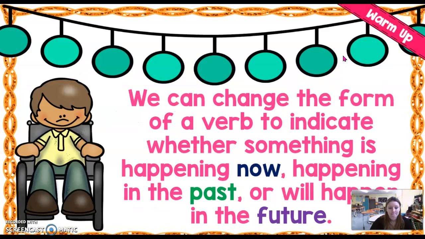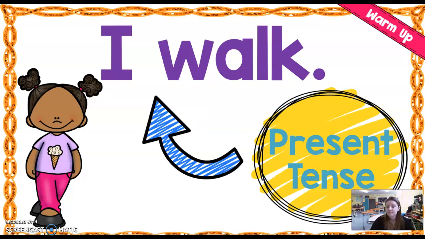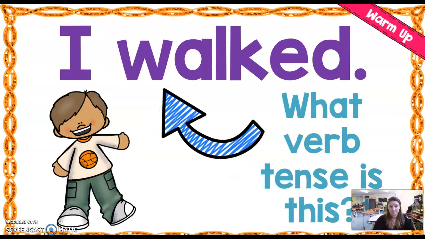We can change the form of a verb to indicate if something is happening now, if something happened in the past, or if something will happen in the future. We call this our verb tense. So this brief sentence says, I walk. What verb tense is this? We would say this is the present tense. When something is the present tense, it means it happens right now. I walked. What verb tense is this?